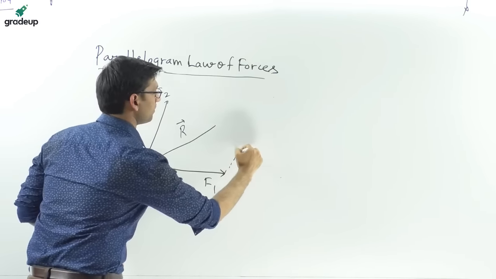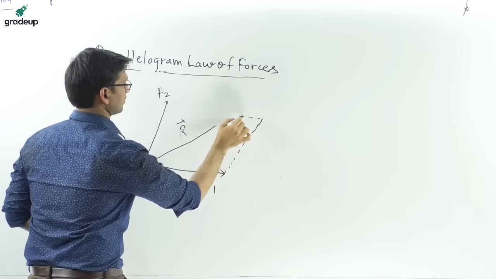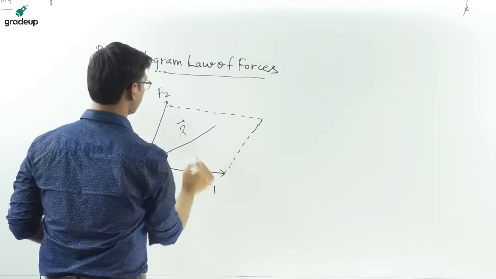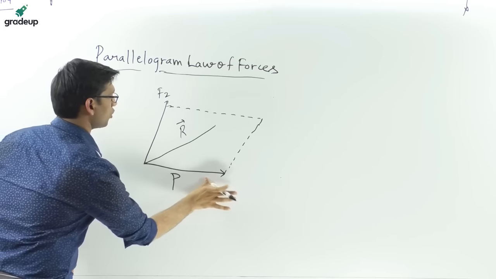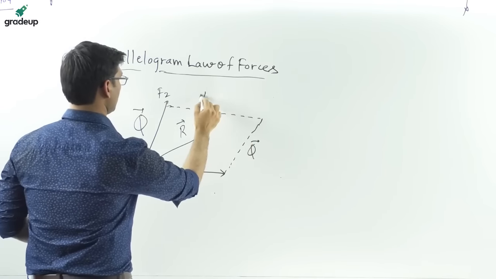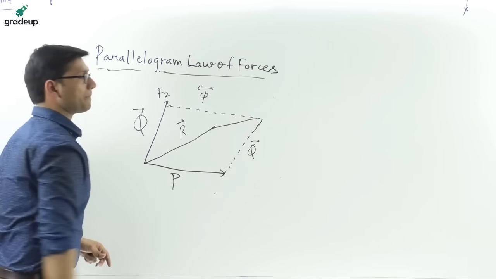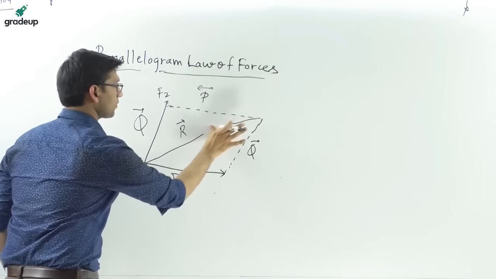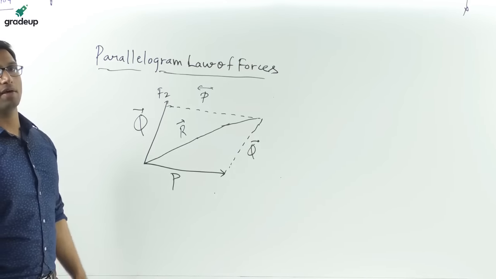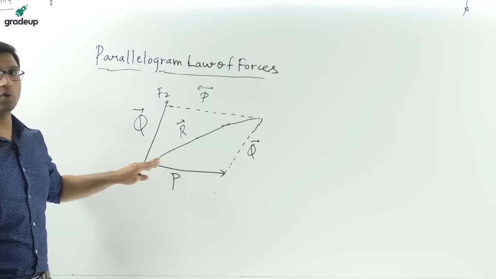Firstly we should complete this parallelogram. Suppose this is force P and this is force Q. The resultant of the forces will be represented by the diagonal of the parallelogram. So this is called the parallelogram law of force: if two forces are represented by two sides of a parallelogram, then the resultant of the forces will be represented by the diagonal.